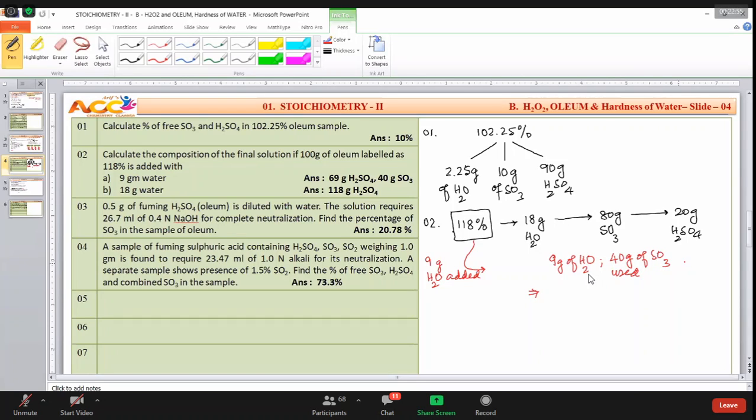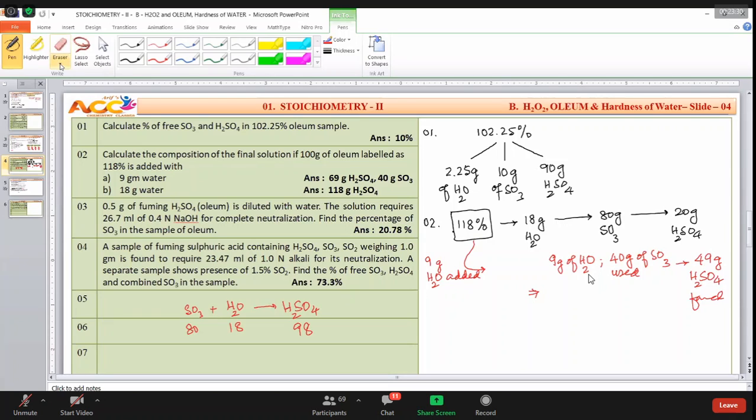If 40 grams of SO3 is used up, how much H2SO4 is formed? See the equation carefully. What is the equation? H2O plus SO3, 80, 18 gives you 98. Here 40 plus 9 should give you 49 grams of sulfuric acid. What is this? Formed.